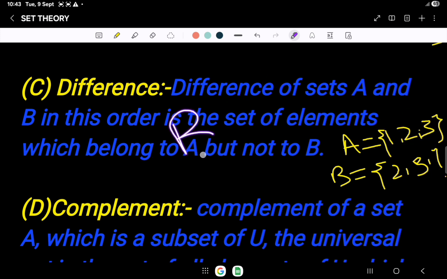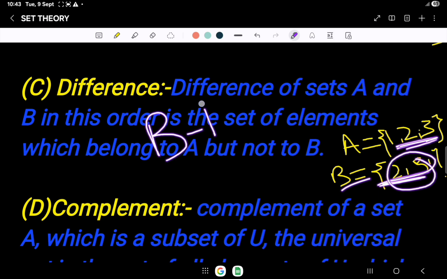In the same way, if we take B minus A, then we will subtract the elements of A from B. In this case, the elements of A are 2 and 3, and we will subtract these two elements from B. We are left with B minus A equals {4}.